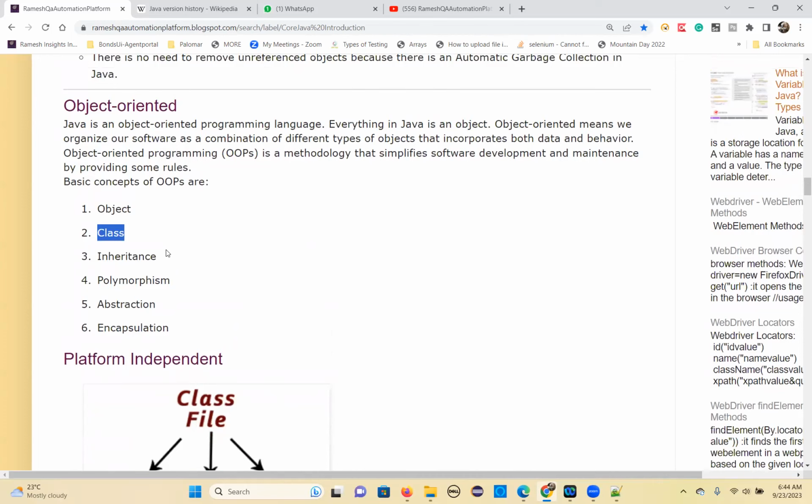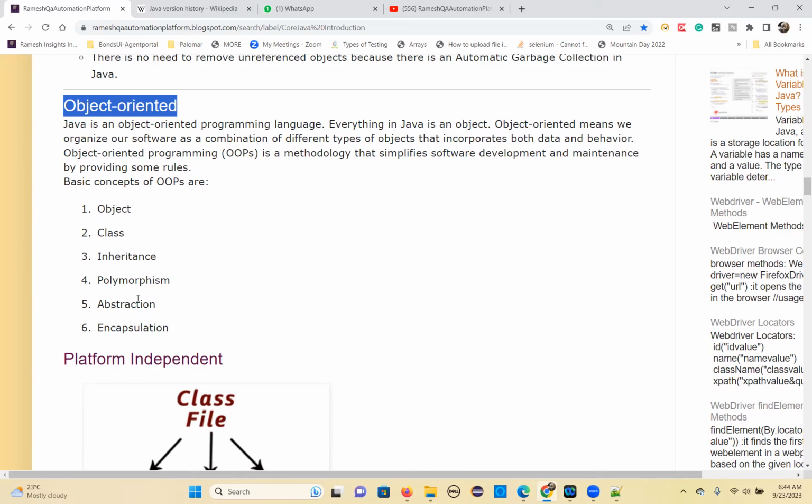So object-oriented concepts deal with how you can maintain the code easily, how you can avoid duplicate code, and how you can secure the data. All these features you can implement in your applications with these concepts. You have to follow certain rules and guidelines. If you follow them, you can maintain the code properly, and you can reuse the code. You don't need to duplicate. All these concepts and features are given by the object-oriented concept.